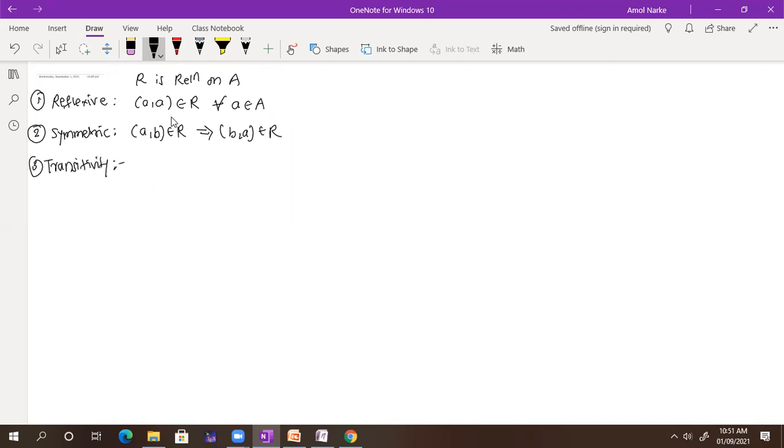Now the last one: what is transitivity? If a is related to b, that is (a, b) is a part of the relation, and (b, c) also is a part of the relation, then (a, c) is part of the relation. (a, c) also belongs to the relation. Everyone understand this one? Any doubts in reflexive, symmetric, and transitive?